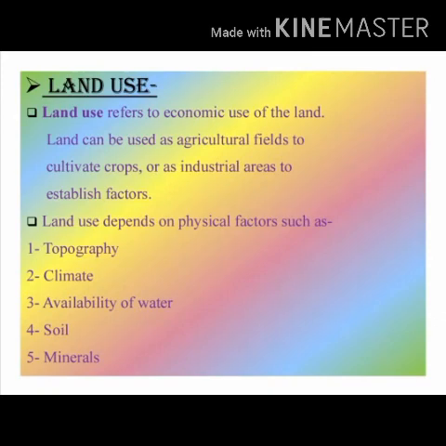Land use. Coming to land use, it refers to the economic use of land. We can use the land as agriculture fields to cultivate crops, or we can use it as industrial areas to establish factories. How land is being utilized by humans is told by the pattern of land use. Basically, we use it for agriculture or settlements or urban development, like making roads and establishing industries.